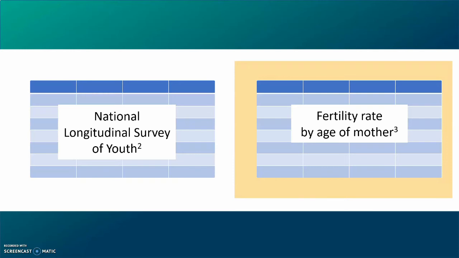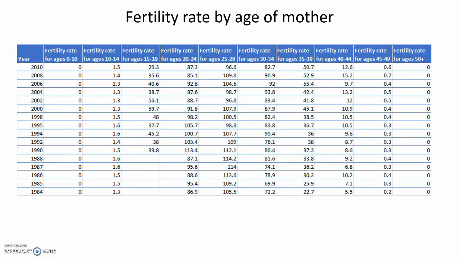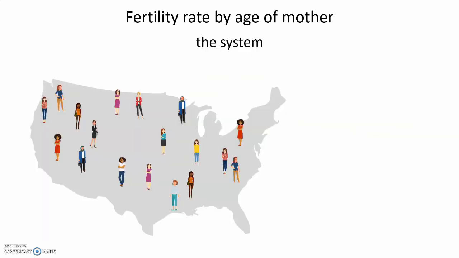The fertility rates by age of mother. This is what the data looks like. We can see here the fertility rate for American women aged 20 to 24, the fertility rate for women aged 25 to 29, etc. So we have here the fertility rates for different age groups of American women. This data came from the American state observing all American women.